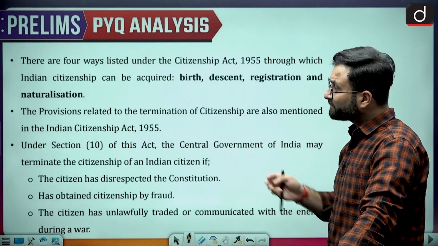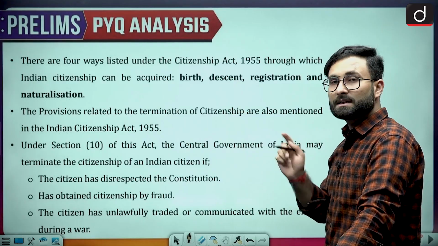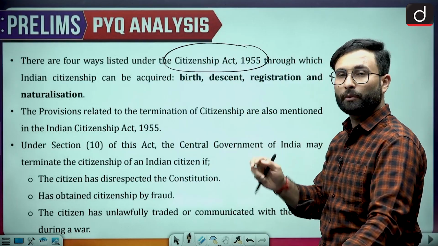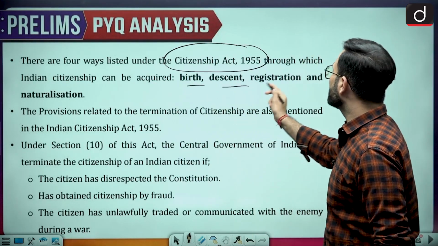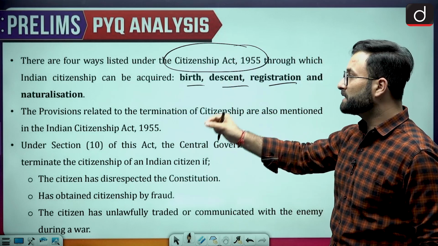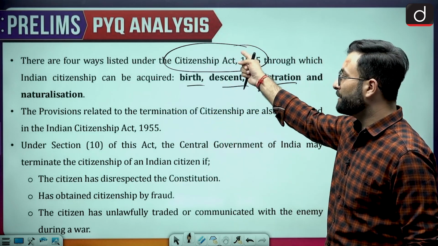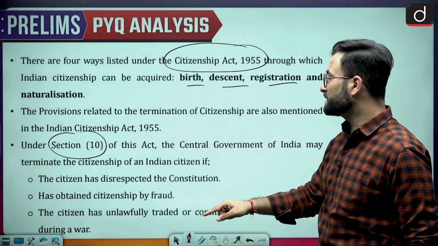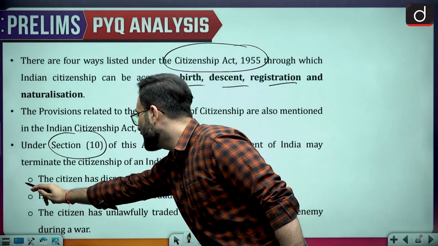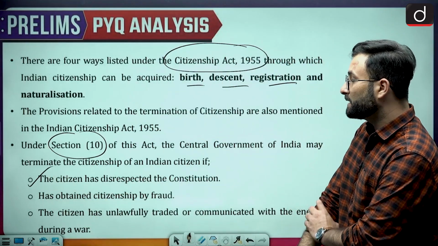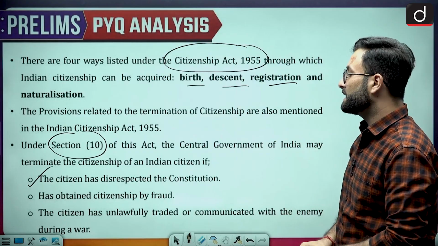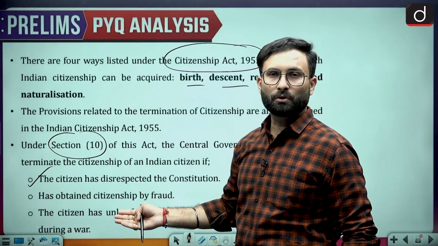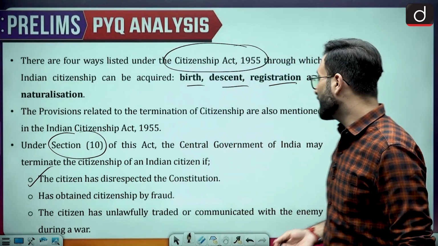Coming to the next one, there are 4 ways listed under the Citizenship Act 1955 through which Indian citizenship can be acquired: birth, descent, registration and naturalization. The provisions related to termination are also provided in the same act. Section 10 is given. In these circumstances you can terminate the citizenship of a person: the citizen has disrespected the Constitution, has obtained the citizenship by fraud, or has unlawfully traded or communicated with any enemy during the war. So these are the circumstances when your citizenship can be terminated.